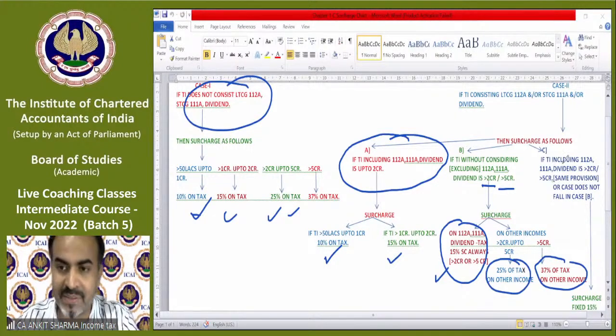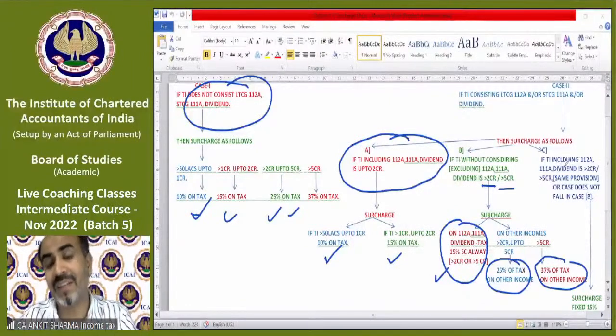Now the last case. Understand, this is the third case, that means the case which does not fall in case A or B.